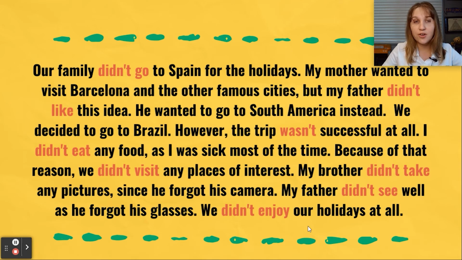So all the words that are highlighted in the red color are a great example of the past simple negative form. We have the additional verb did, negative particle not, and the base verb go.